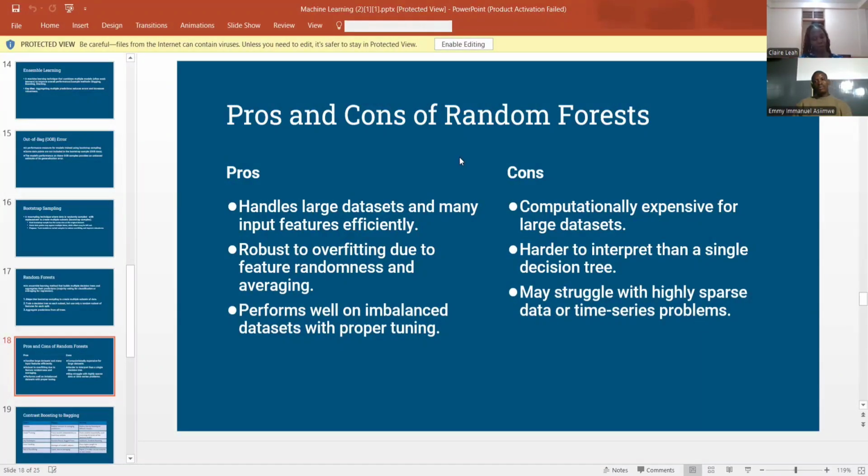Then the cons: it's expensive. Remember, we now have multiple data sets and decision trees, so it's computationally expensive, and this would require much computing power and hardware to carry out any data set involving a random forest. It's also harder to interpret than a single decision tree, and it may struggle with sparse data and time series problems.